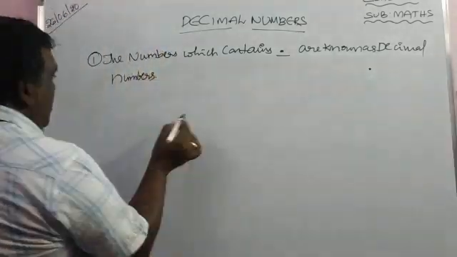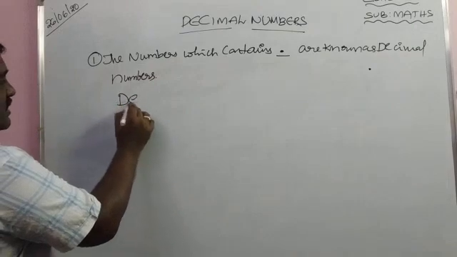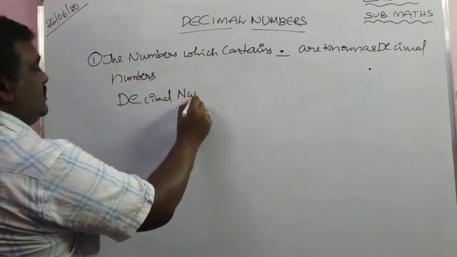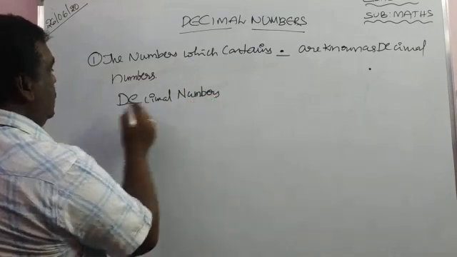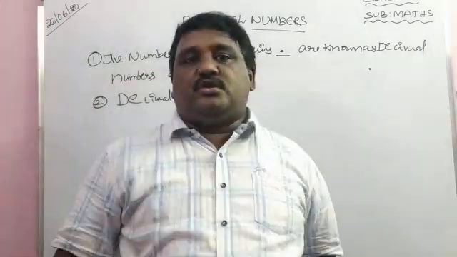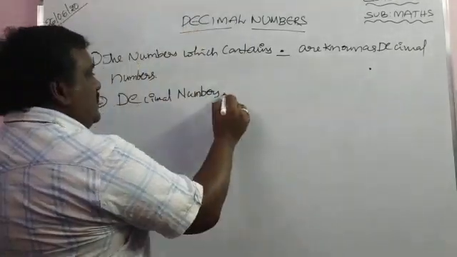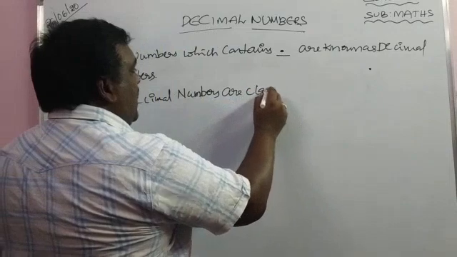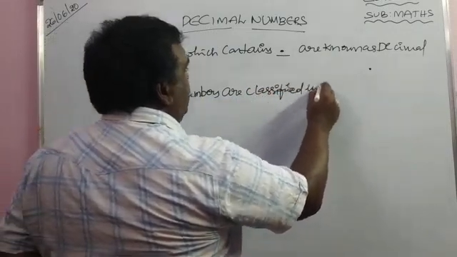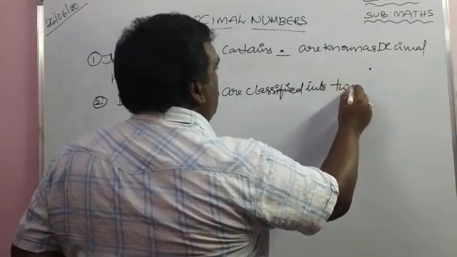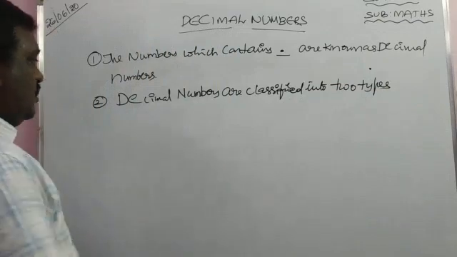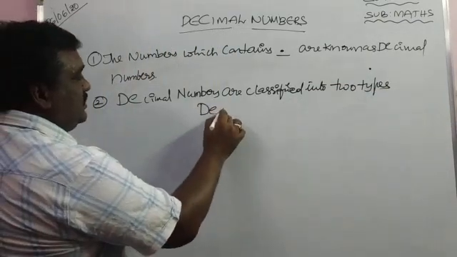Now, decimal numbers are classified into two types.